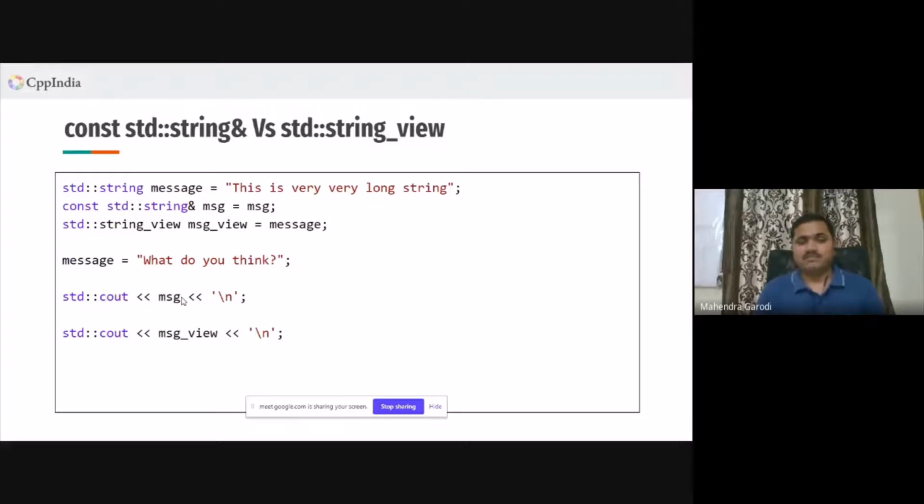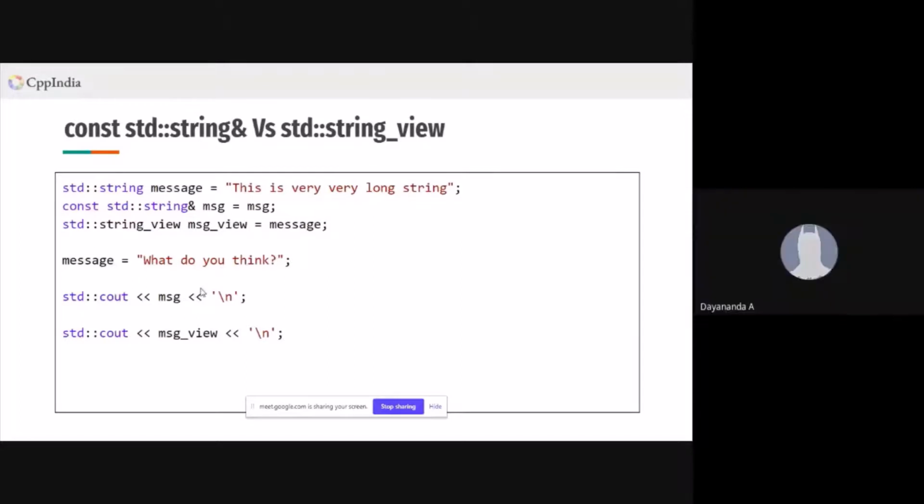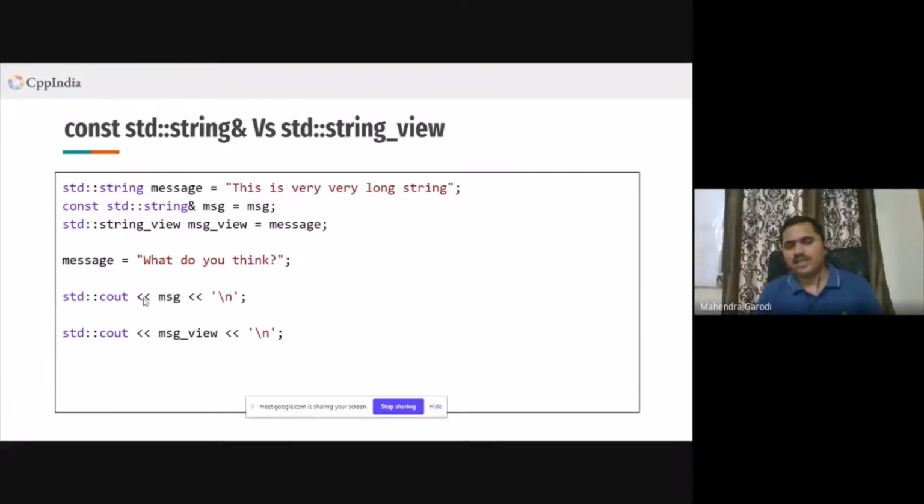But what I was reading on Stack Overflow about the C++ standard says that if you have a const reference here, then you might end up getting undefined behavior if the underlying value is getting changed. If this message is getting changed, then the standard doesn't guarantee it. Again, I can confirm this with more details, but I'm not that sure on this line. This is what I read on Stack Overflow.